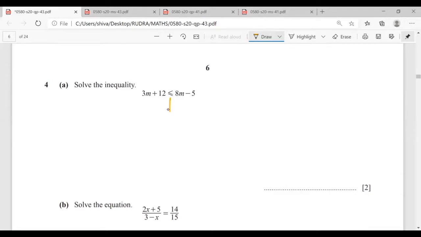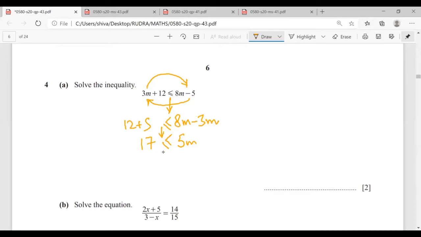see, you shouldn't be changing this sign. What this implies is this will remain like this. I will bring my 3m here. So this will become 8m minus 3m, and minus will come on that side. So it will become 12 plus 5. So 5m is greater than equal to 17. Again, I don't change this greater than equal to sign.